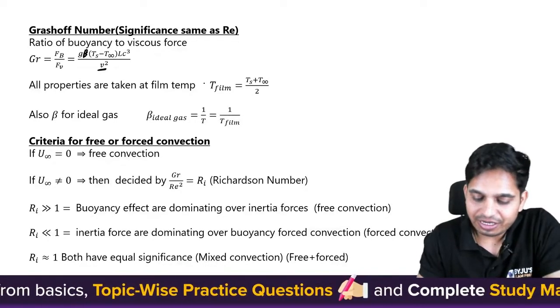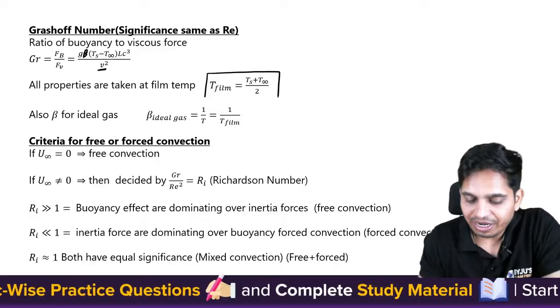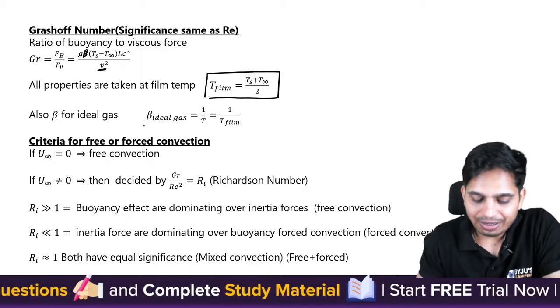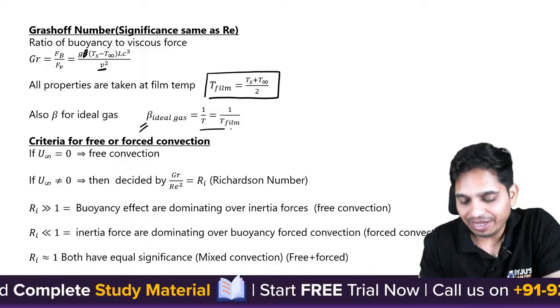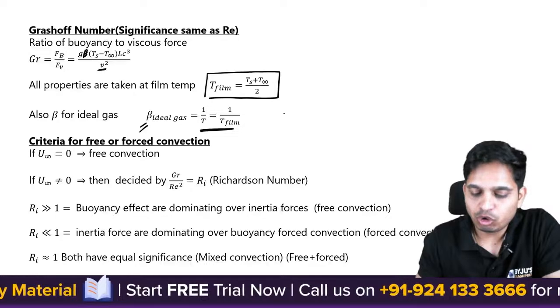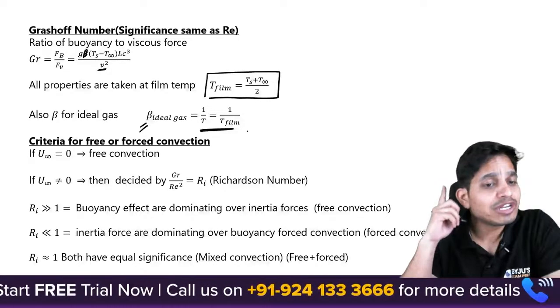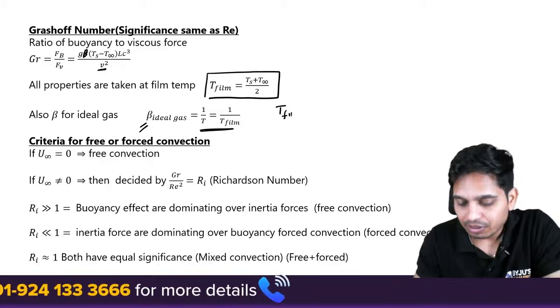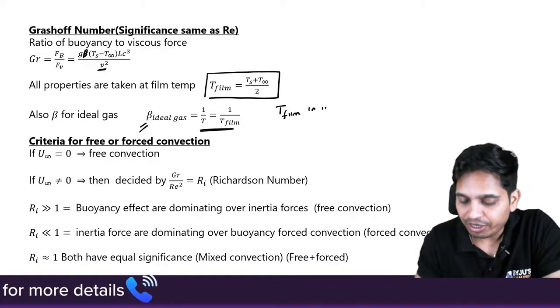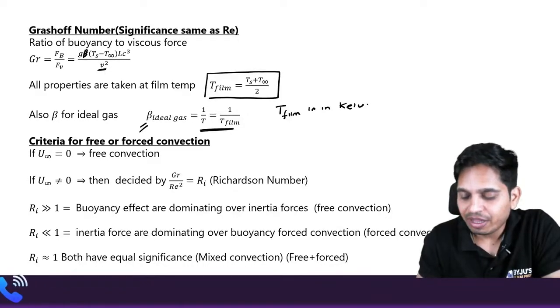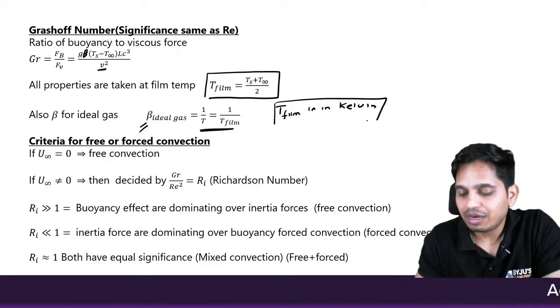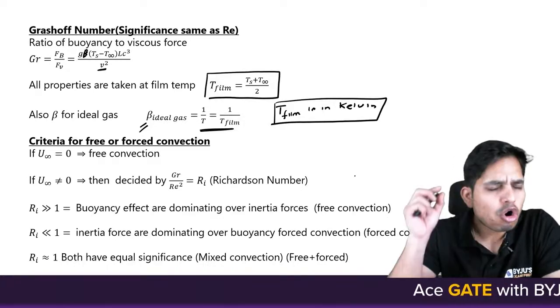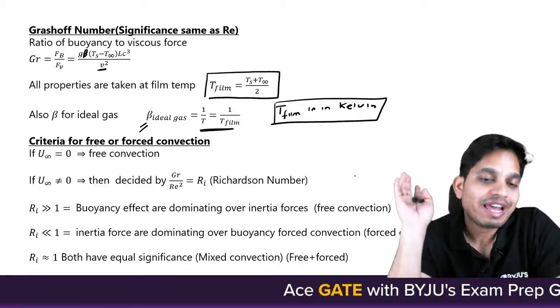Now here you will find all the properties at T film, and beta for an ideal gas is given by 1 upon T film, as I just told you. Always remember that T film is in Kelvin. If you do not put it in Kelvin, you will get the wrong answer. Always remember, put it in Kelvin.